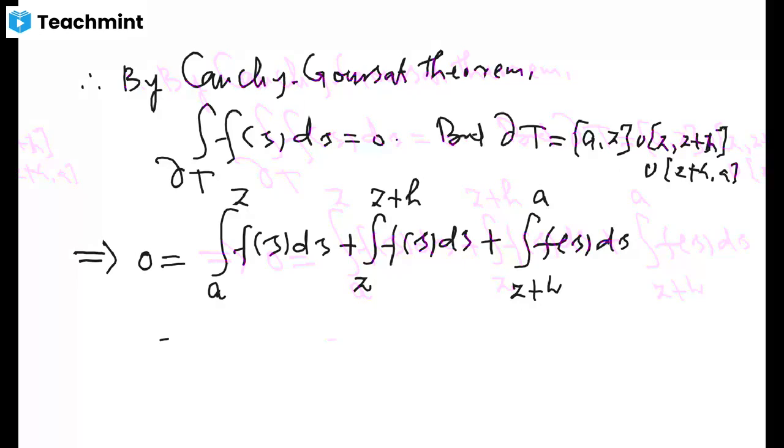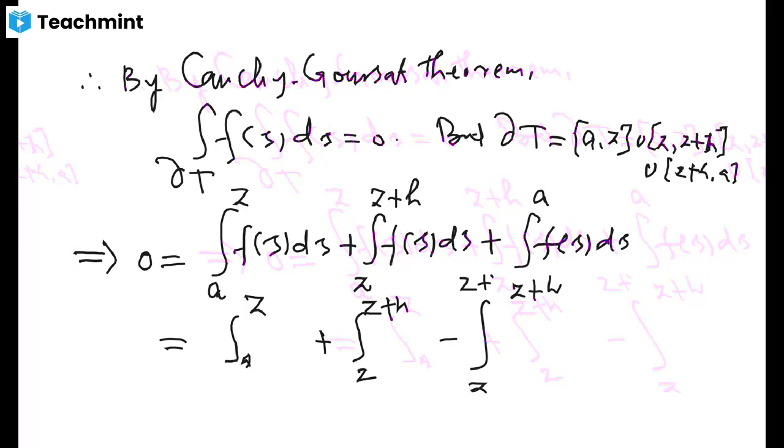I'm going to keep a to z as it is, and z to z plus h as it is, and here I'm going to reverse the order of these limits. That will change the sign of this integral. It will be z to z plus h, f of zeta d zeta.